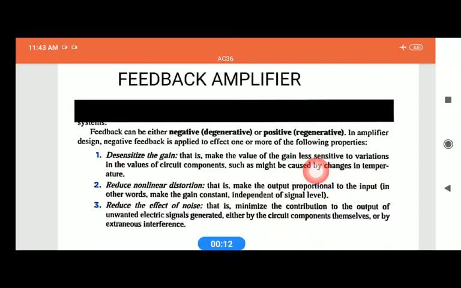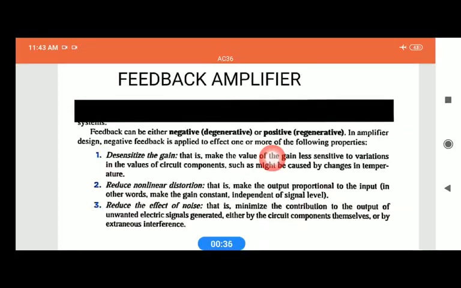Before we discuss the feedback amplifier, we should know what a feedback network or circuit is. The feedback network or circuit is a network which feeds our output signal back to the input. The output signal may be a voltage or a current.